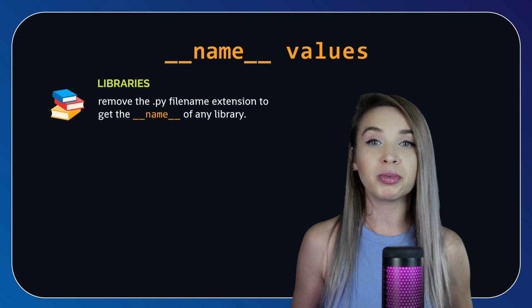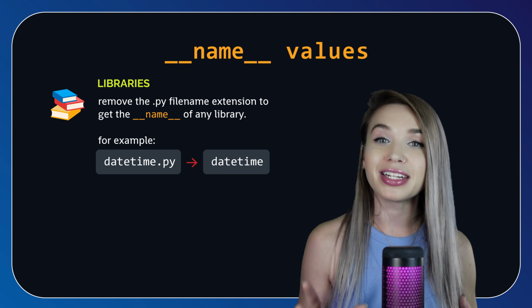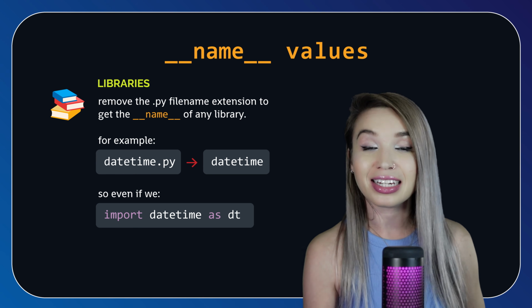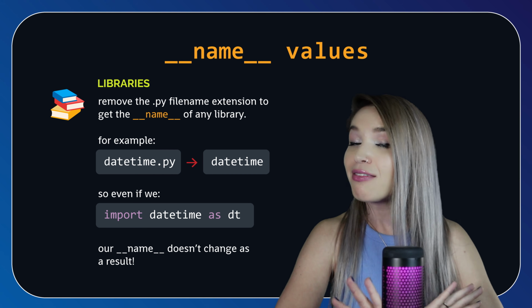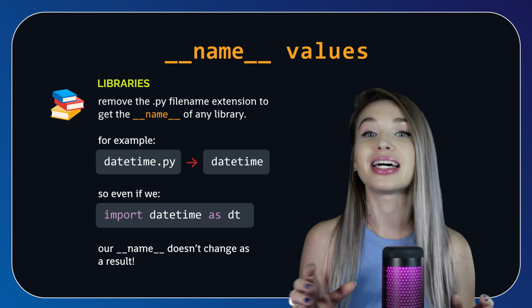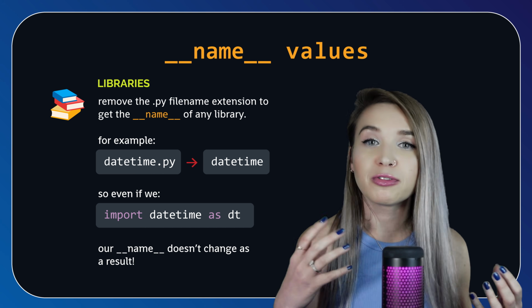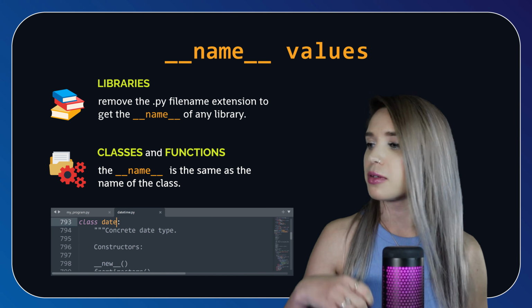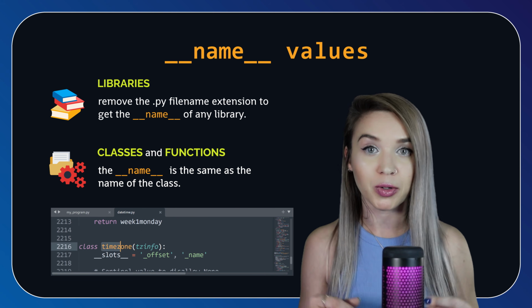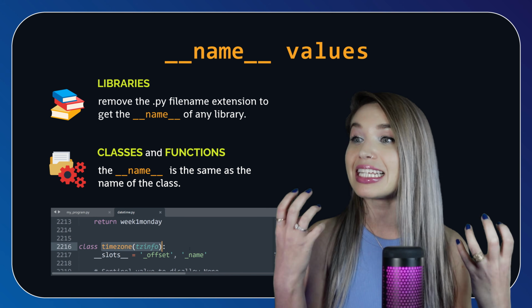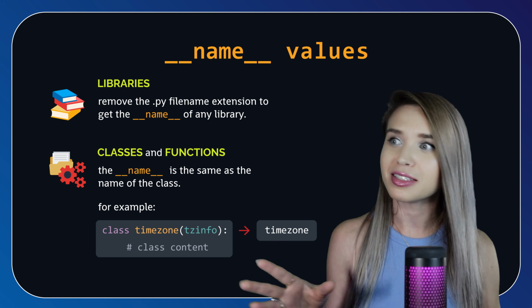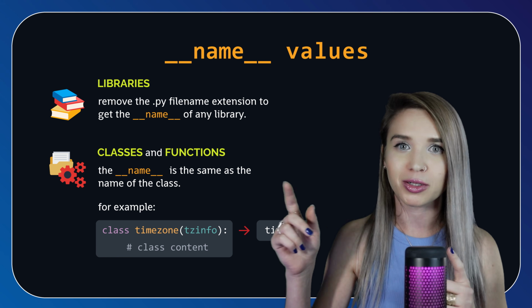Now, once we strip away the extension, we use the name of the file as the name of the module. And that's exactly why the as keyword didn't have any effect on our pandas import. Now, if we'd like to fetch a specific class from within this file, so for example, the date class or the time zone class, we simply use the name of the class as the name of the module, and voila. This basically explains our time zone example.